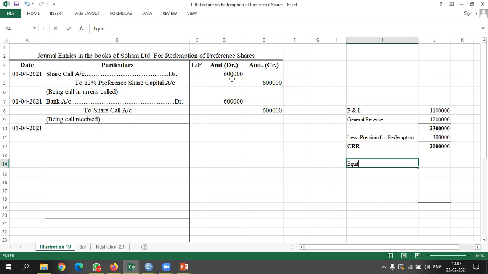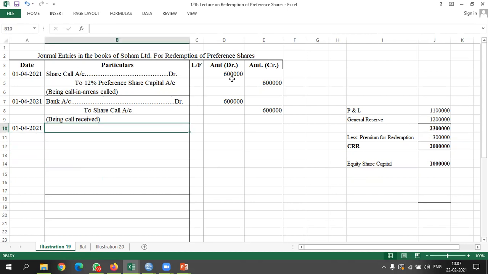I calculate that equity share capital should be 10 lakh rupees. Why 10 lakh rupees? Because I need to redeem 30 lakh rupees of preference shares. So 20 lakh I can manage from my divisible profit, and the balance 10 lakh I am going to raise by issuing equity shares at a premium of 10%.